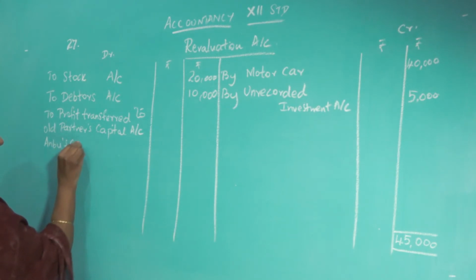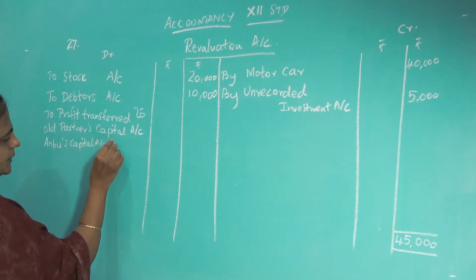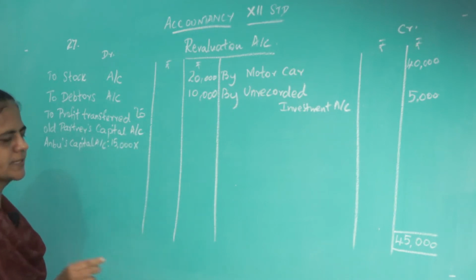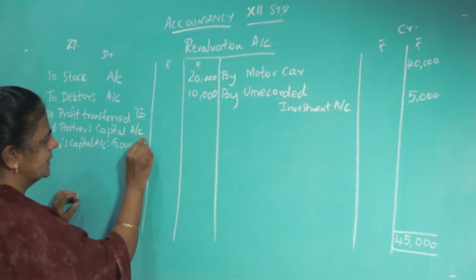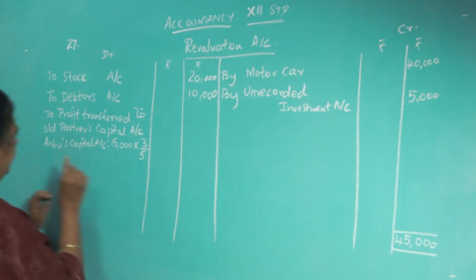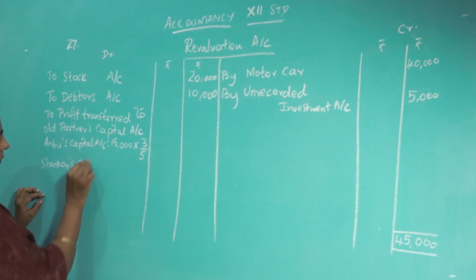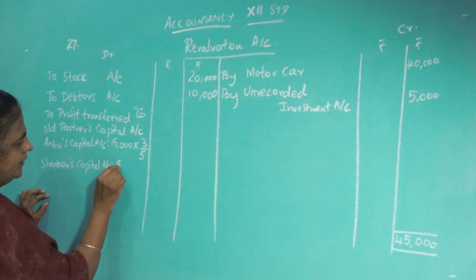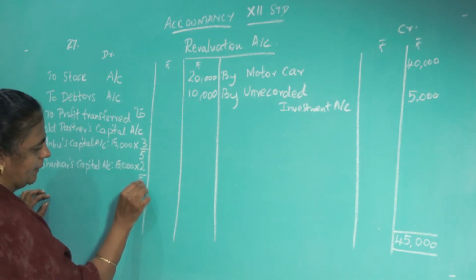So, the old partners are Anbu's capital account, that 15,000. The old profit sharing ratio is given as 3:2. So, that means 3/5, and Shankar's capital account 15,000 into 2/5.